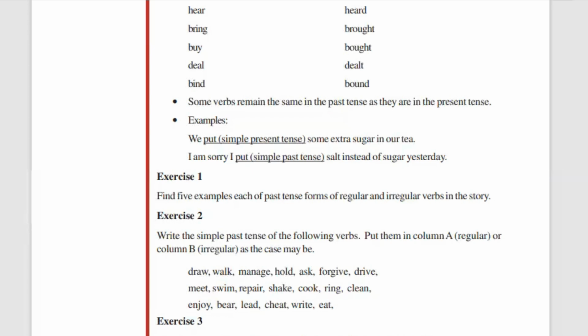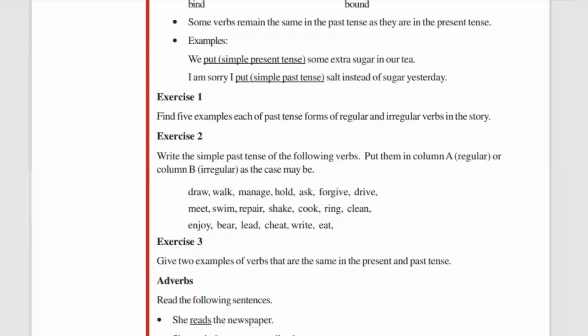You should read as many books as possible. You should read several English books, and through that you will be able to have an idea about such things. But if you try to study all the irregular verbs, it's not possible. So what you have to do is read as many books as possible. You should listen to as much English news or English programs as you can, so that your language will improve. That is the way you will be able to speak in English.